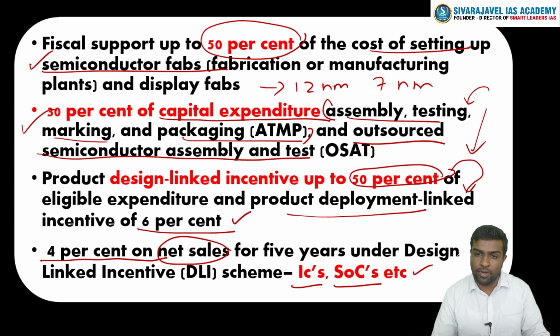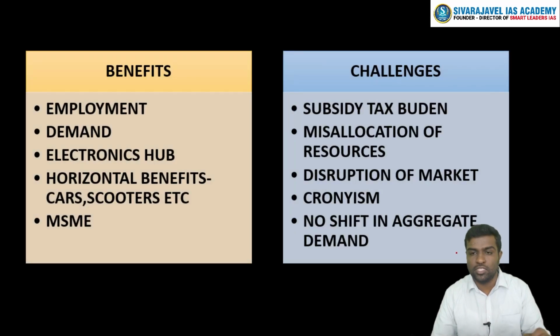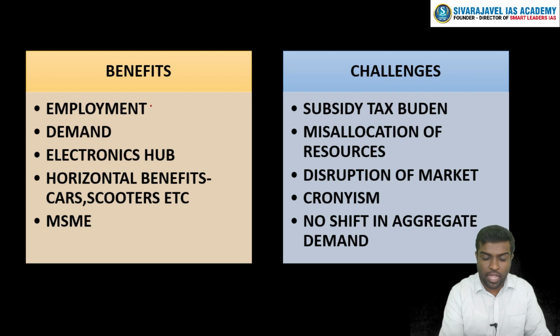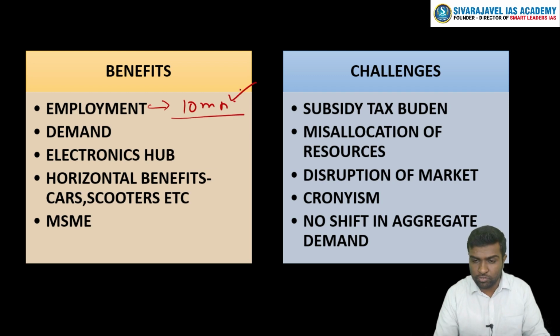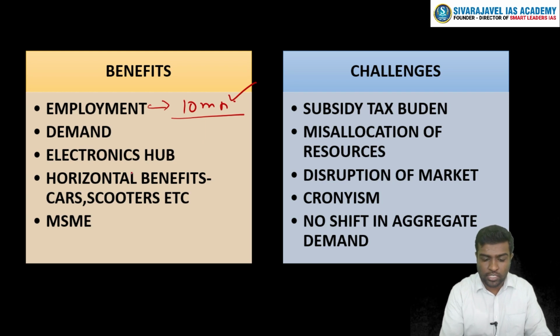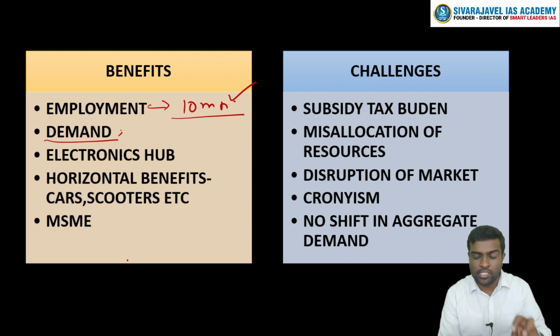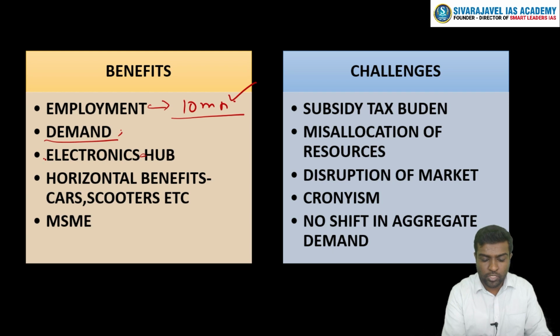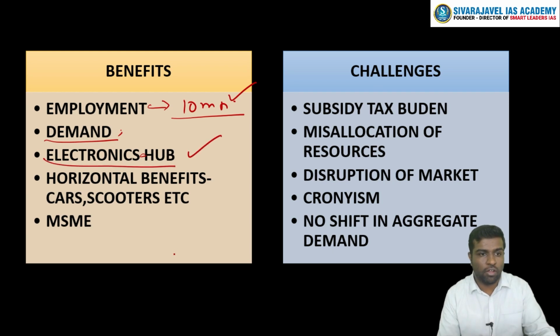So this could happen. What are the main advantages and challenges involved in this scheme? First of all, we are going to have employment. Nearly 10 million new jobs are going to be generated due to secondary and primary effects. Any kind of demand that is rising, for example, in the last 1 year there has been a demand for semiconductors, and this is exerting pressure on the Indian rupee and the Indian economy. This demand can be met if we go this route. India can also project itself as an electronics hub for the globe. Horizontal benefits: for example, there are a lot of companies which are dependent on chips.